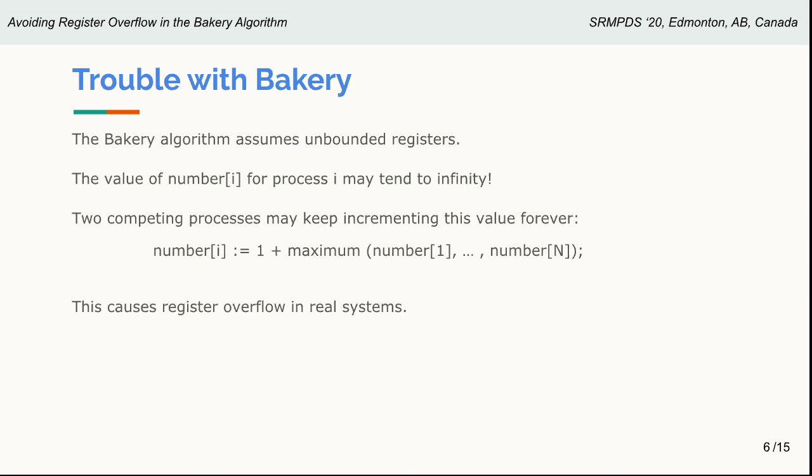Of course, it is not a problem of the algorithm itself, because an algorithm is an abstract, not a real implementation, not a real system. And in algorithms, you can assume integers that may tend to infinity, and that is no problem. But in real systems, it will become a problem, because registers can store bounded values.